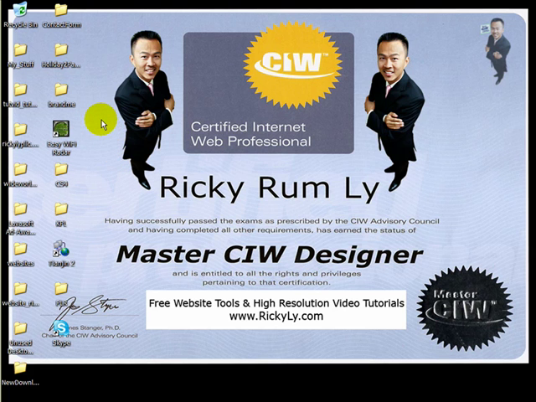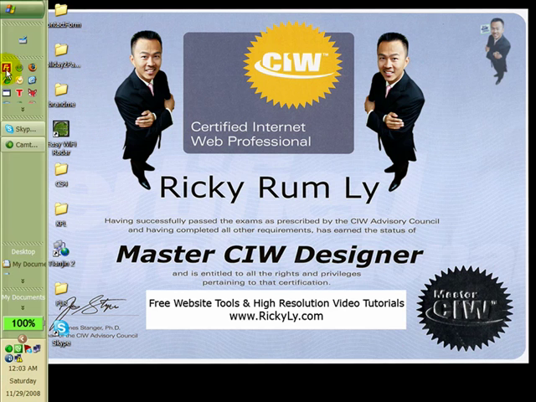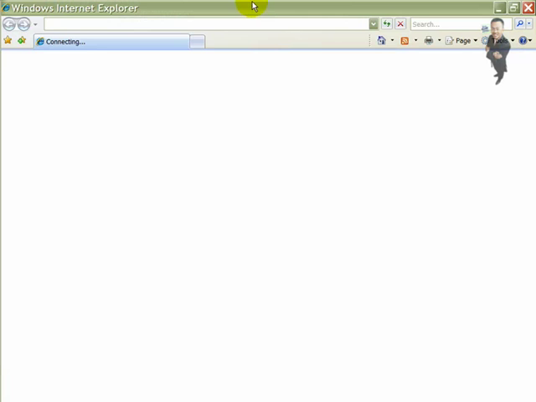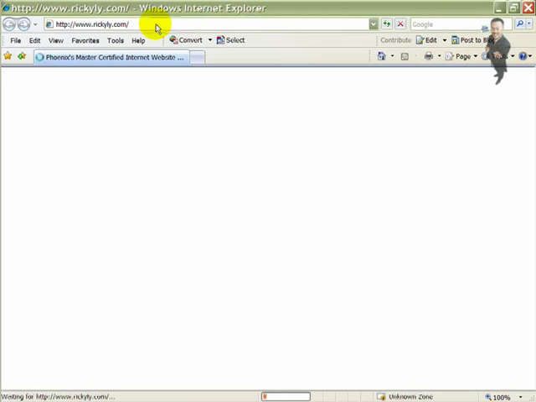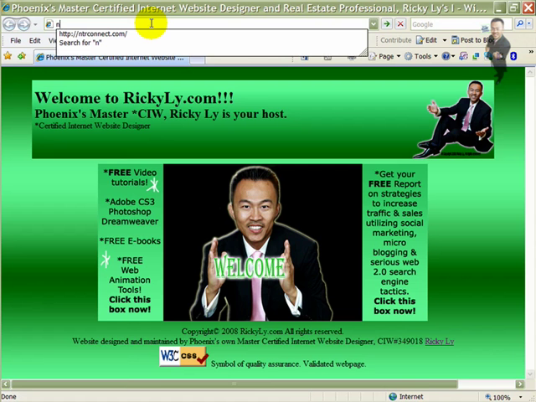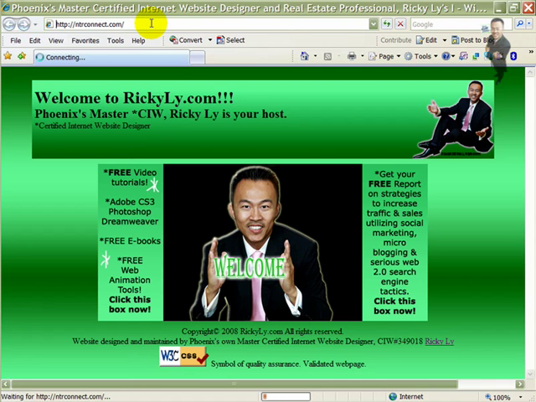So to do this on your side, you would install this software. If you have an internet browser on your computer, you open it up, and when you're on the internet, you type ntrconnect.com, hit enter.